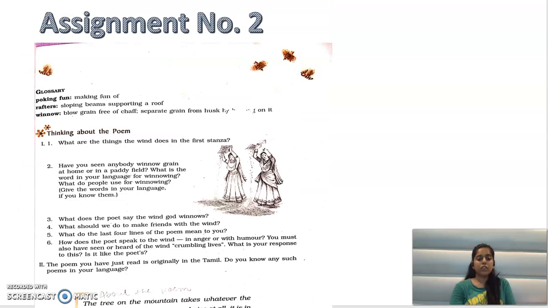Okay. Question number 2. Have you seen anybody winnow grain at home or in a paddy field? Winnowing is like this. So that's how you put grain like wheat or rice in this container. You throw it down. अब इसे नीचे गिराते हो तो गेहूं तो नीचे गिर जाएगा, राइस तो नीचे गिर जाएगा, लेकिन उसके साथ जो हल्का कचरा जो भी होगा वो विंड के साथ उड़ जाएगा. दैट इज कॉल्ड एज विनोइंग.